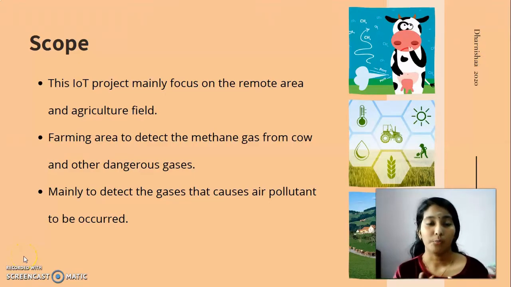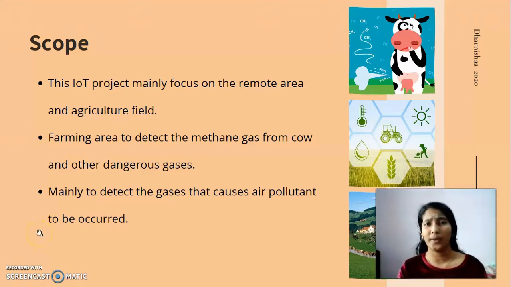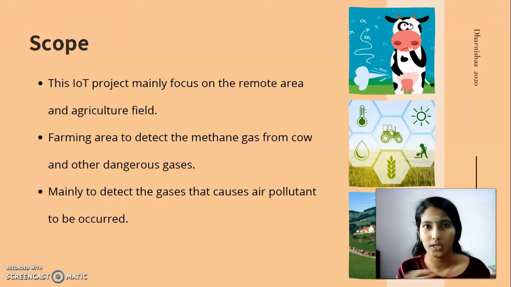The main scope of my IoT project is to focus on remote areas and agricultural areas, as well as preserved areas. My testing will be conducted in the farm and the preserved area. In the farming area, it will detect methane gas from cows and other dangerous gases. My project uses a device that detects dangerous gases: alcohol gas, methane gas, benzene gas. A specific gas uses a specific sensor. If you want to track many gases, you need many sensors, which is quite expensive.